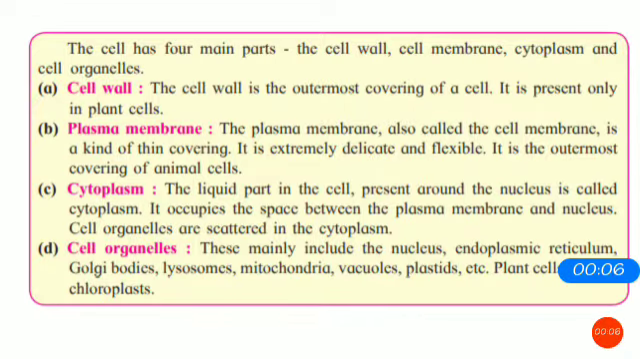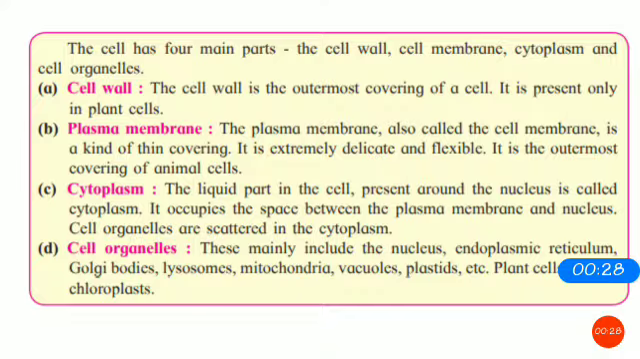As we have already discussed cell and cell organelles, over here we're going to start with the cell wall. Till now we have understood that the cell wall is a part of the plant cell, and it is not a part of the animal cell. What is the function of it? We should know it. The cell wall is the outermost covering of a cell, and it is present only in plant cells.